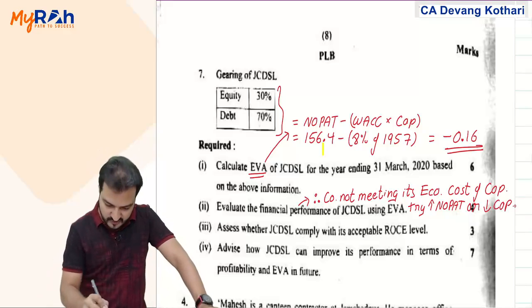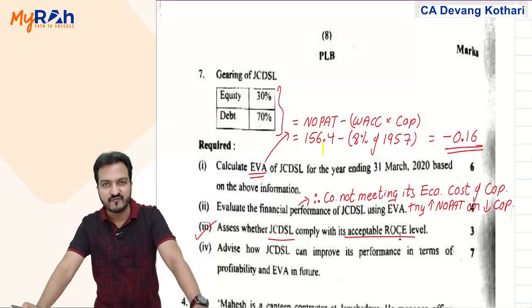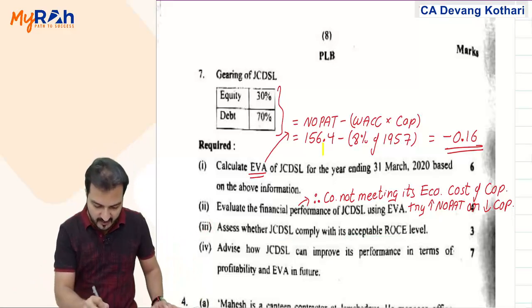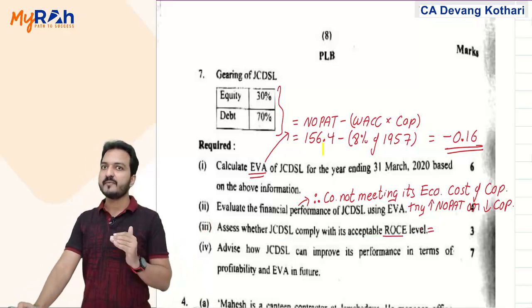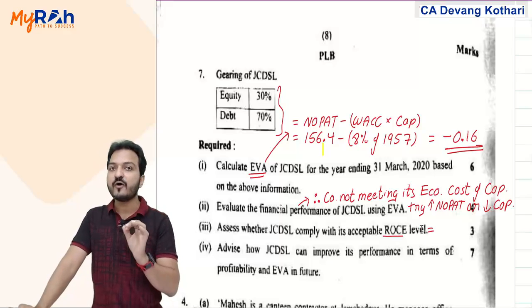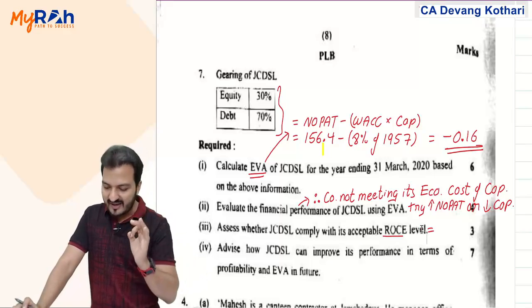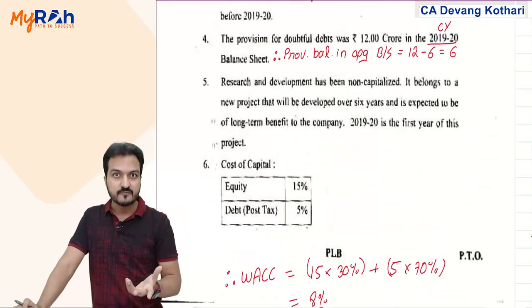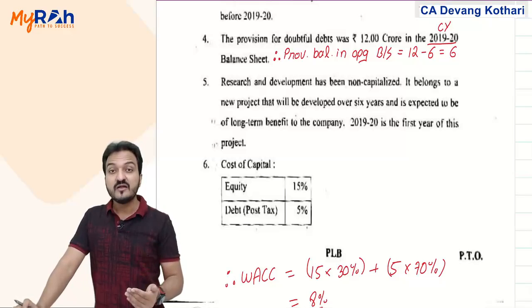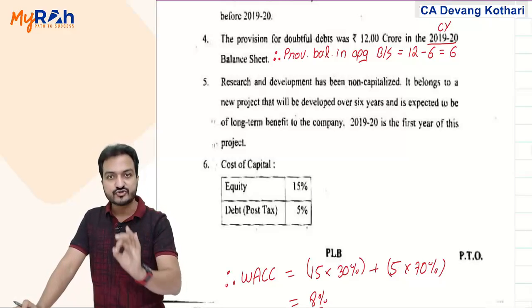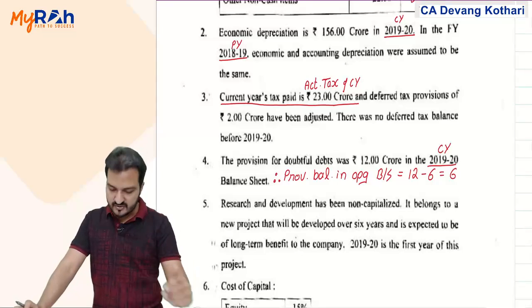Done? Yes. Third question, they're asking to assess whether the company complies with the acceptable ROCE level or not. Now ROCE is very simple to calculate. It is return upon capital employed, but for what will you calculate it? Will you calculate it for the entire company? No, you calculate this ROCE only for the distribution division, because technically only the distribution division has a restriction on ROCE. The acceptable level of ROCE is given only for the distribution division.